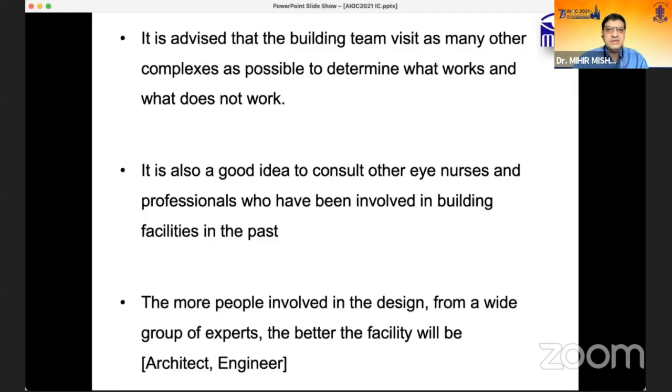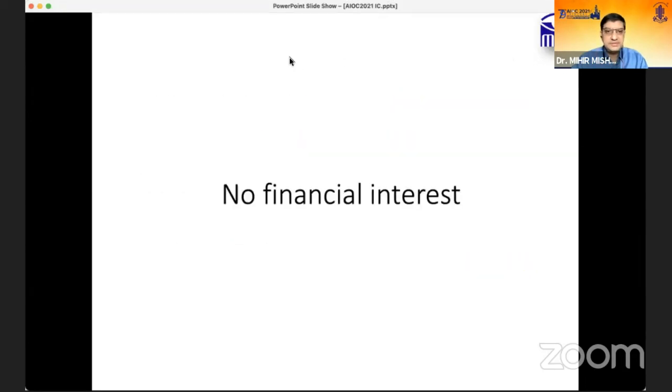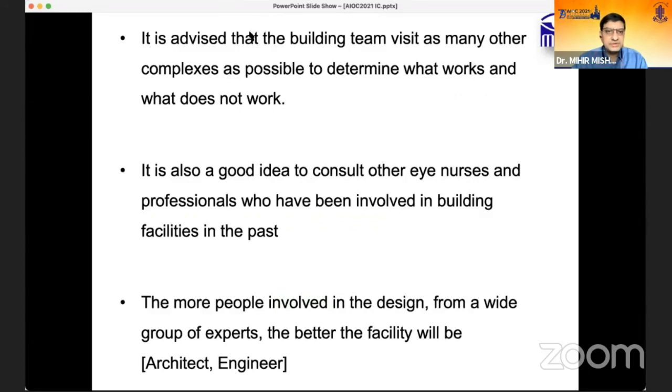So it is advised that the building team visits as many other complexes as possible to determine what works and what is to be done, because that is very important when you start to design your OT or the infrastructure. It is also a good idea to consult other eye nurses or professionals around you, or visit hospitals and building facilities which are already established, so that you have a broader view. The more people involved in the design, that is a wide group of experts, including the architect, engineer, and the doctors also, the more helpful it will be.